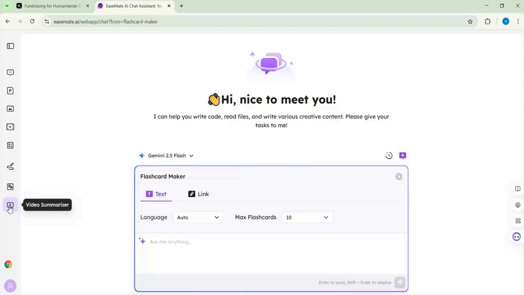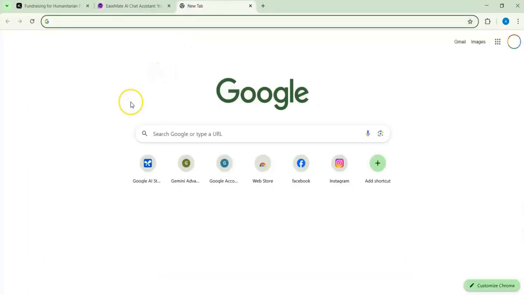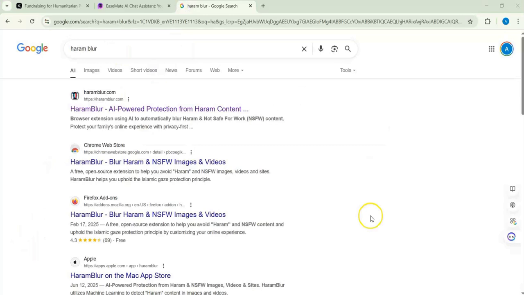EaseMate AI, but I will show you something at the end. It's somewhat unrelated, but you can use it if you prefer. It's a new extension which is very useful. I will just write it here, then we'll see. This is a very good extension.